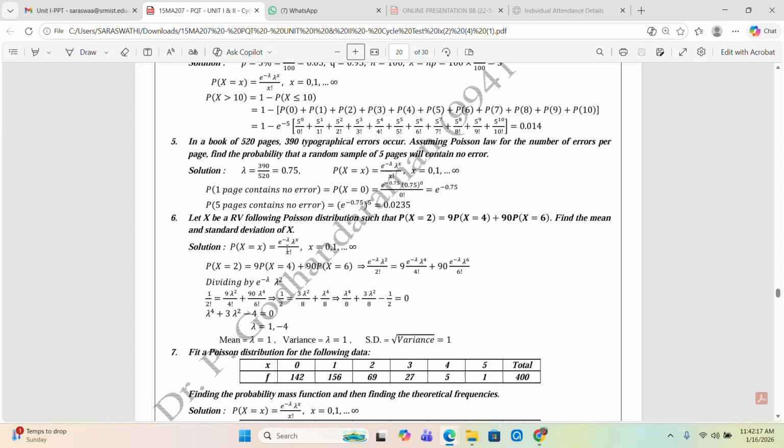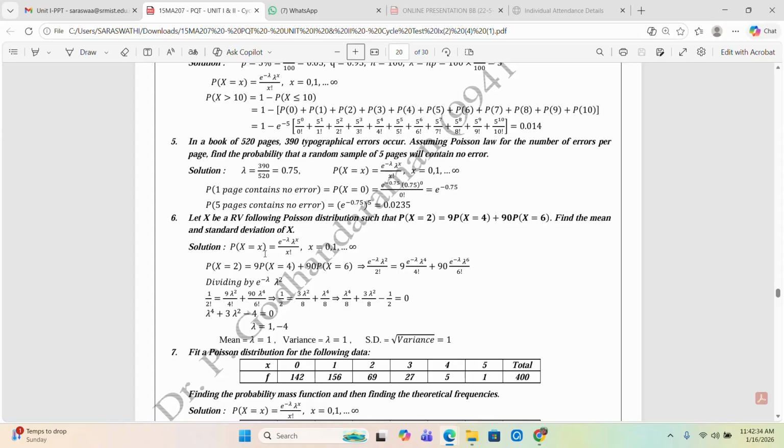Now we can use the Poisson distribution: P of x is equal to e power minus lambda, lambda power x by x factorial, where x is equal to 0 to infinity. Now we can write the given relation.